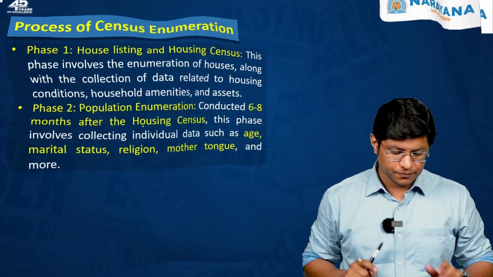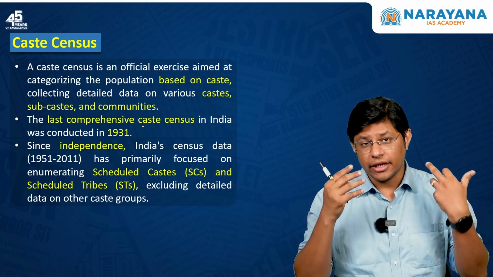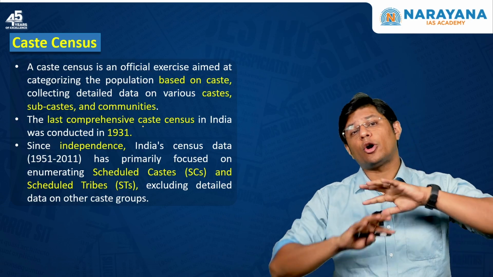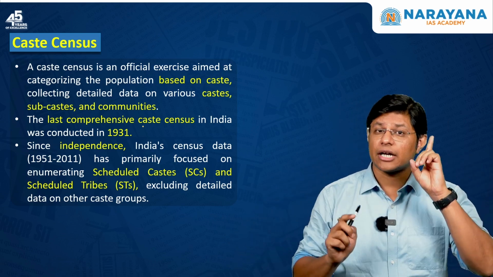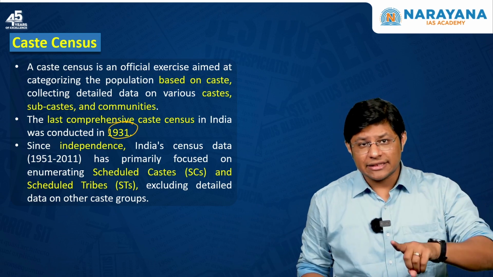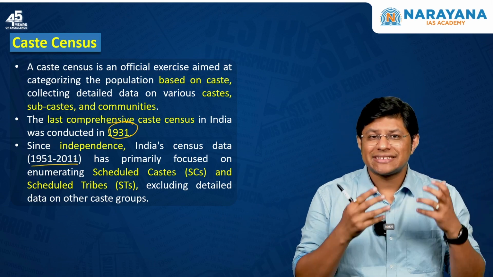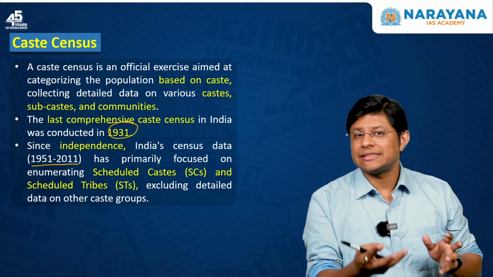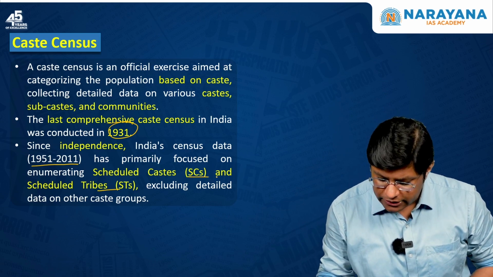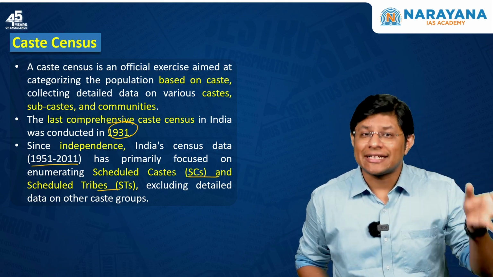Very important. Then the caste census. Now, in this census, the information about different castes and communities is collected. The last comprehensive caste census was undertaken in the year 1931. Now, after independence, that is from 1951 to 2011, whenever census was undertaken, during the census, information about the scheduled castes and scheduled tribes was also collected, which means there was no separate caste census.